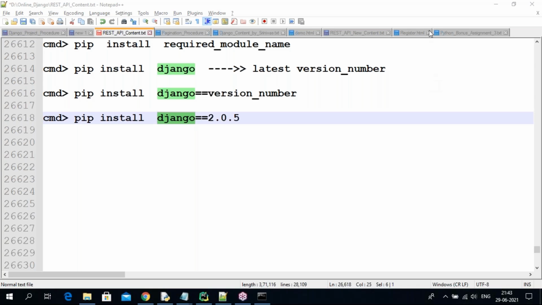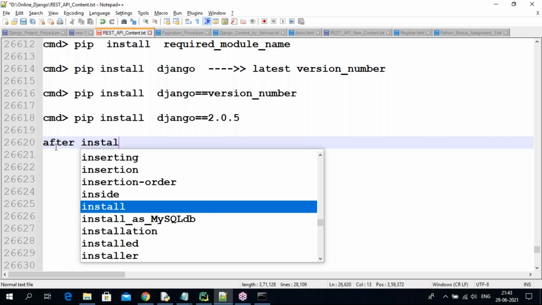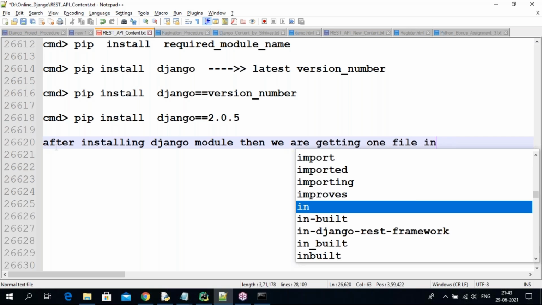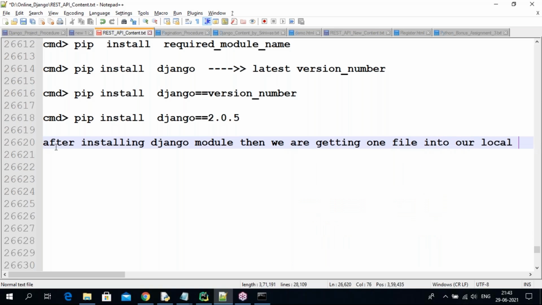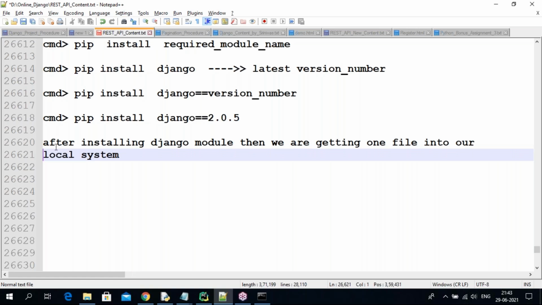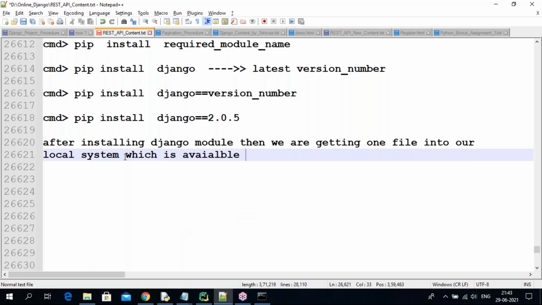After installing the Django module, we are getting one file or application into our local system, which is available in the Python software location.